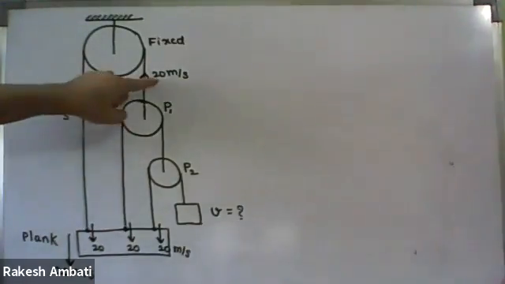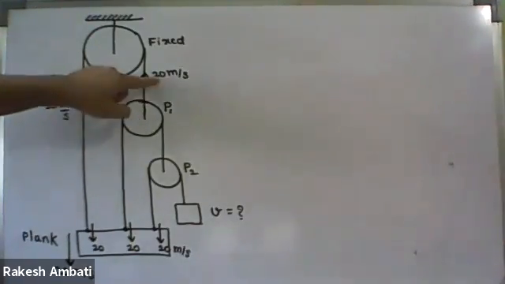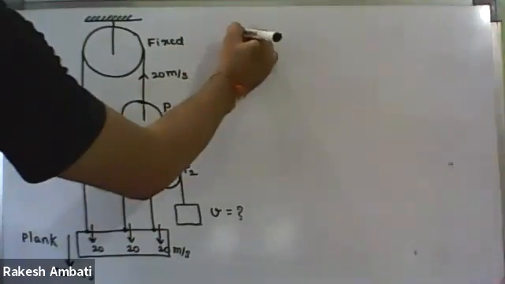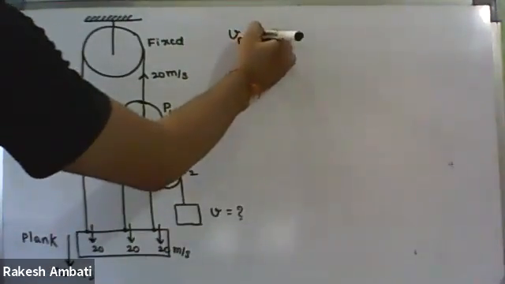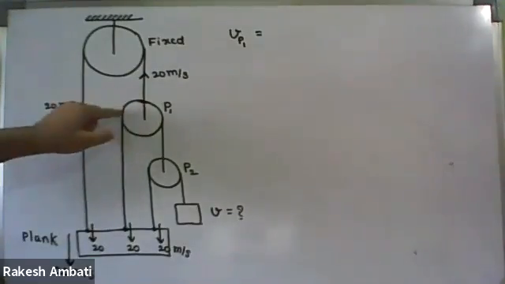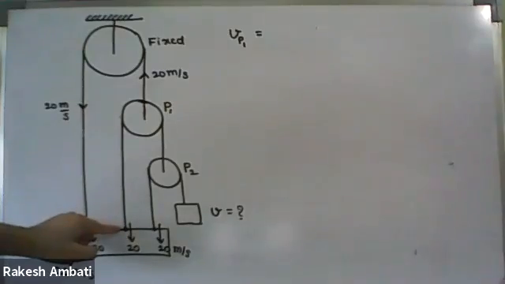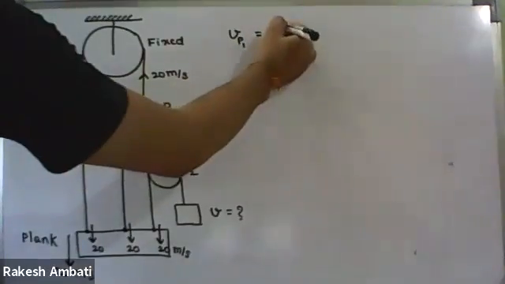Therefore here, it is 20 meter per second. What is the velocity of the P1 pulley? I'm taking VP1, the velocity of P1. You please answer. For this P1 pulley, one side is moving with how much velocity? Minus 20 meter per second.